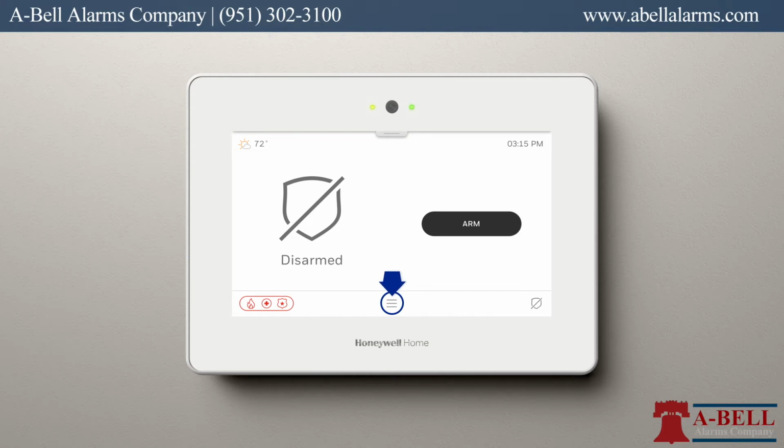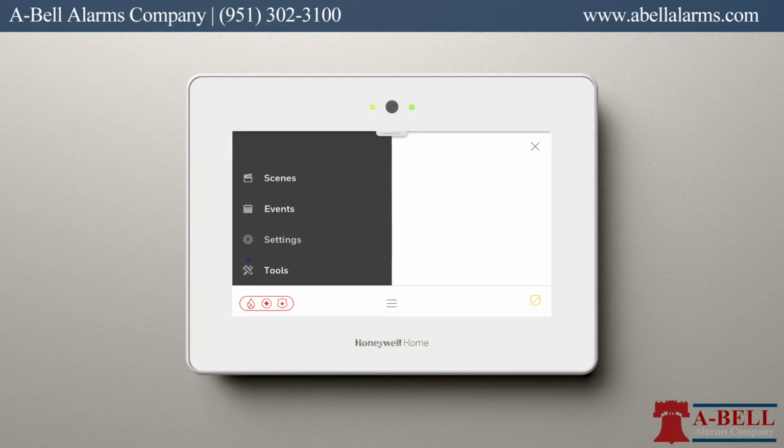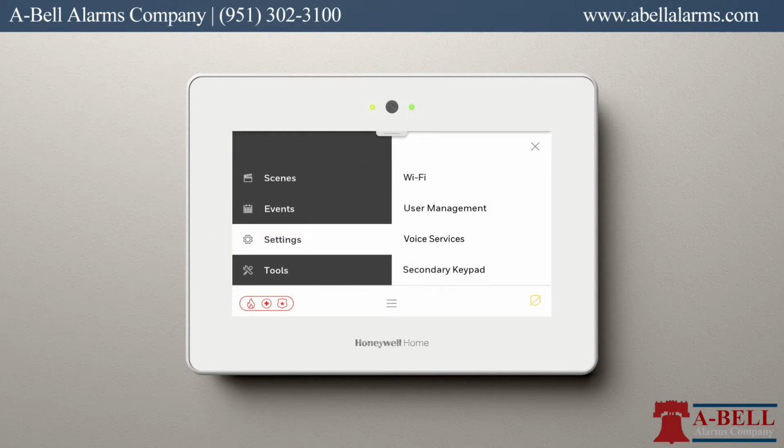From the main screen, select the menu icon. Scroll to Settings. Scroll down to Voice Services. If this is not showing on your screen, contact your security dealer and they can activate voice services for you. Select Voice Services.